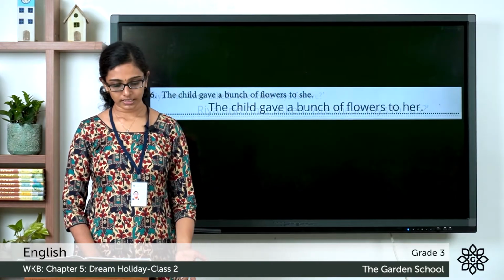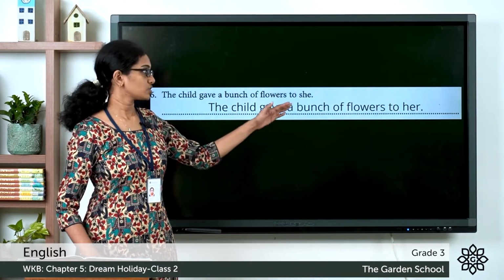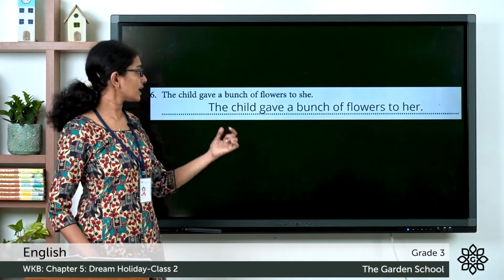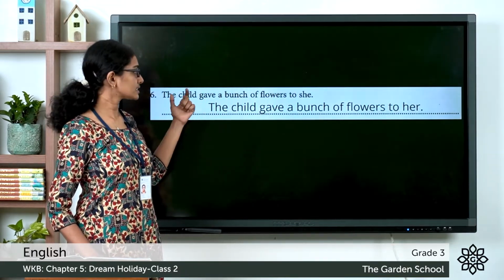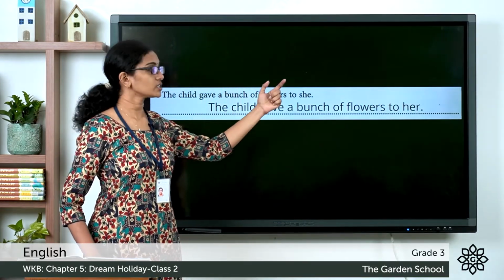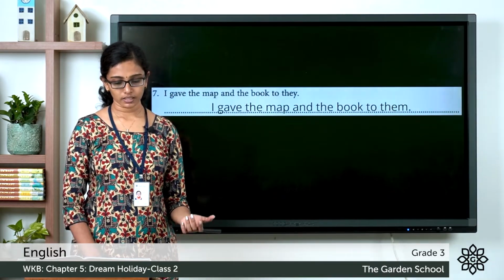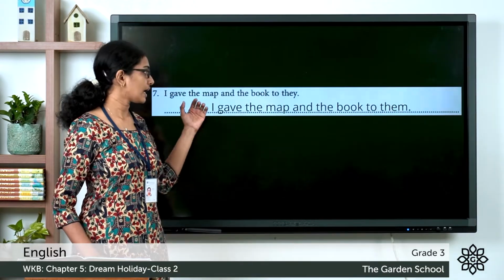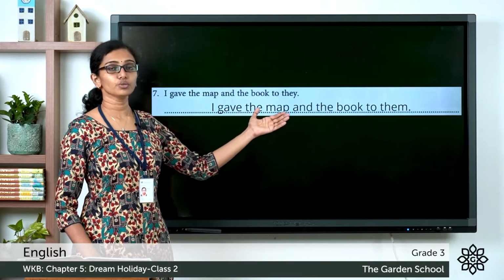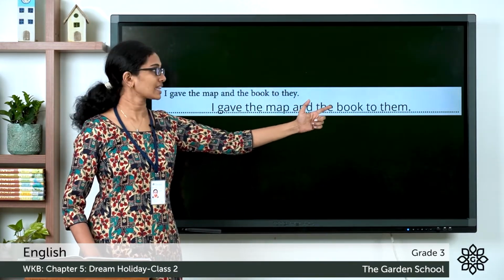Now the sixth question, the child gave a bunch of flowers to she. She is not the correct pronoun to be used there. The correct pronoun here is the child gave a bunch of flowers to her. Not she, it should be her. I gave the map and the book to they. I gave the map and the book to them. Instead of they, the correct pronoun is them.